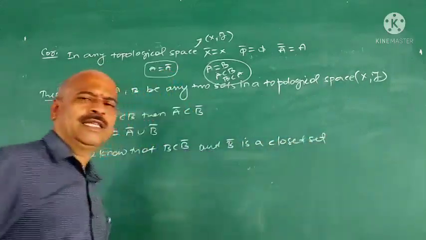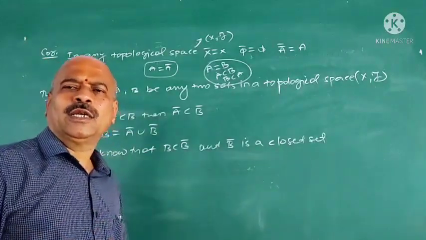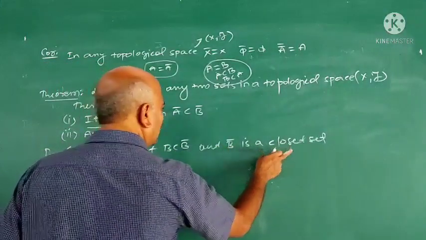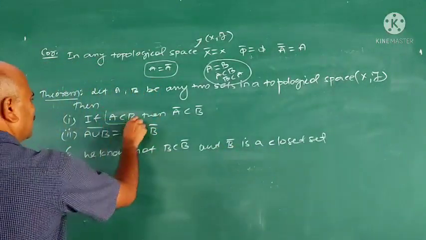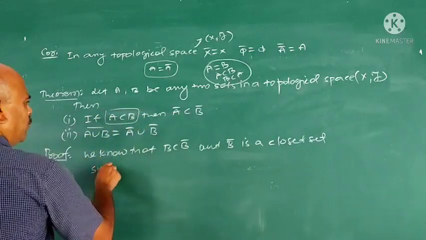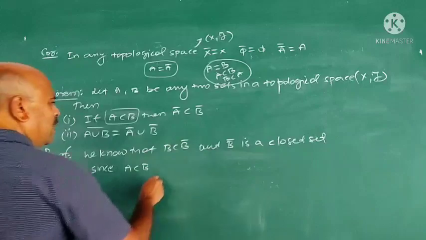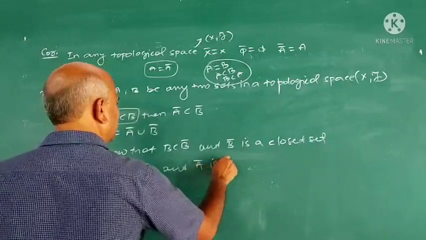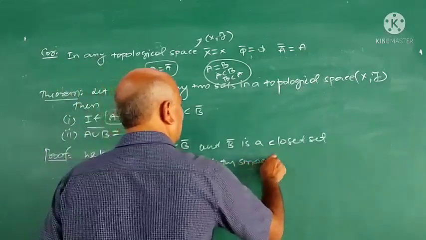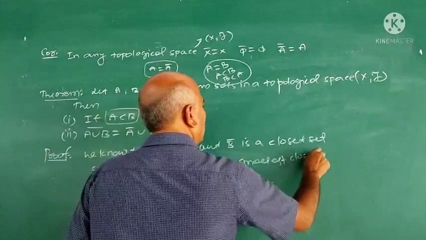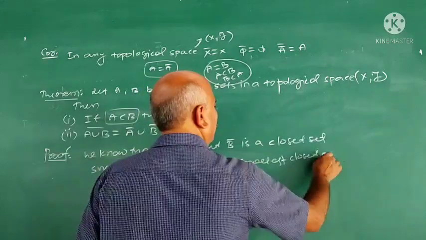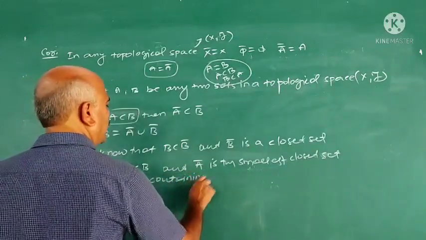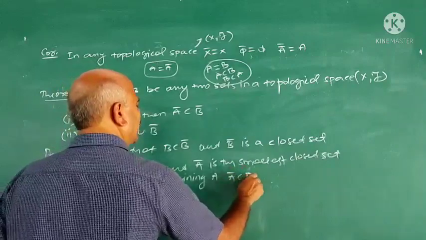So how do we use the results? All the previous results are important. B is contained in B closure and B closure is a closed set. What is given here? Since A is contained in B, and A closure is the smallest closed set containing A, A closure is contained in B closure.